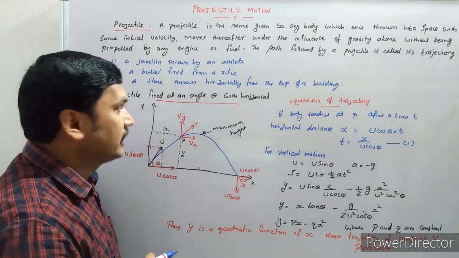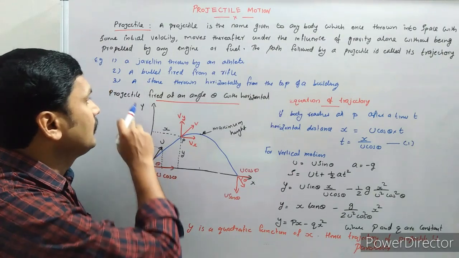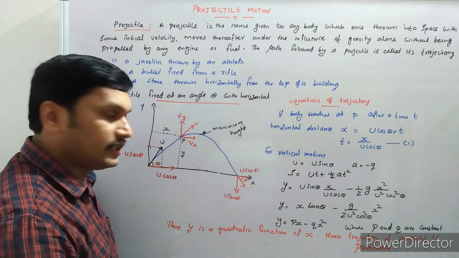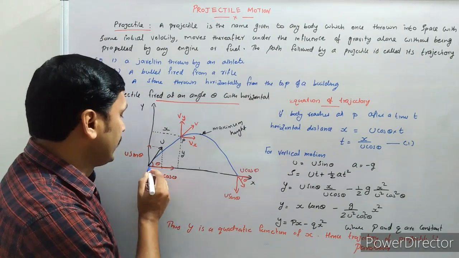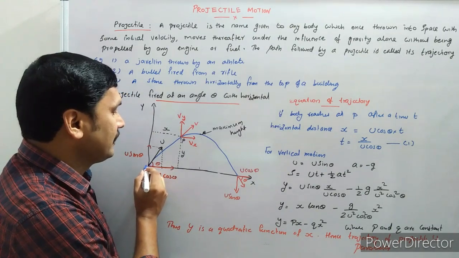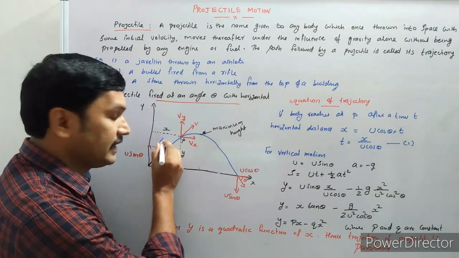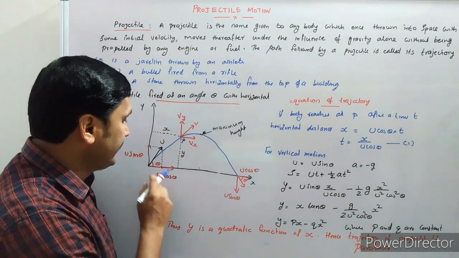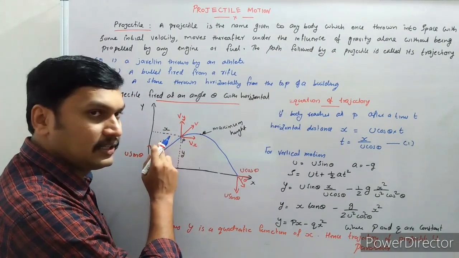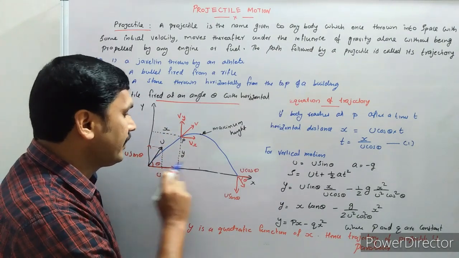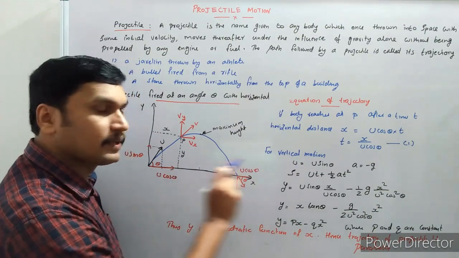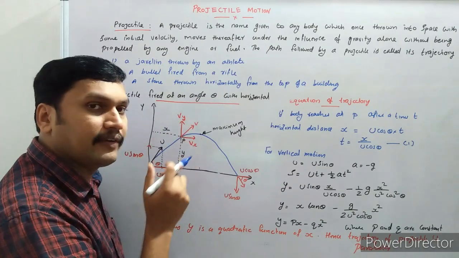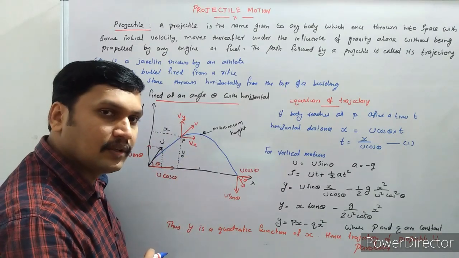Let us see a particular type of projectile motion. A projectile fired at an angle theta with the horizontal. Here we are projecting a projectile with an initial velocity u. It means we are projecting this projectile by making an angle theta with the horizontal. This is the horizontal direction. By making an angle theta, we are projecting this projectile with the initial velocity u.